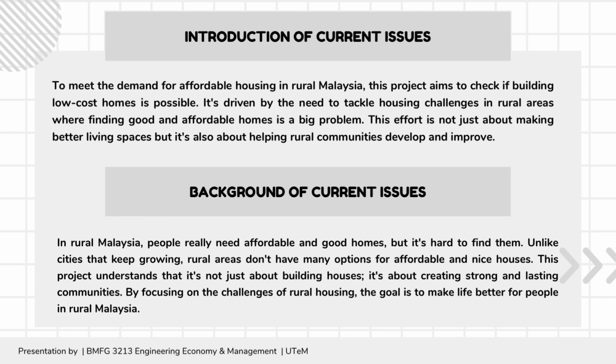and improve. For the background of the current issue, in rural Malaysia, people really need affordable and good homes, but it's hard to find them, unlike cities that keep growing. Rural areas don't have many options for affordable and nice houses. This project understands that it's not just about building houses, it's about creating strong and lasting communities. By focusing on the challenge of rural housing, the goal is to make life better for people in rural Malaysia.